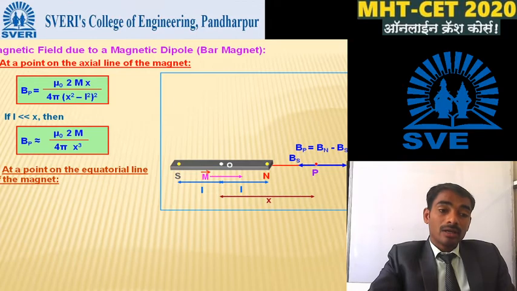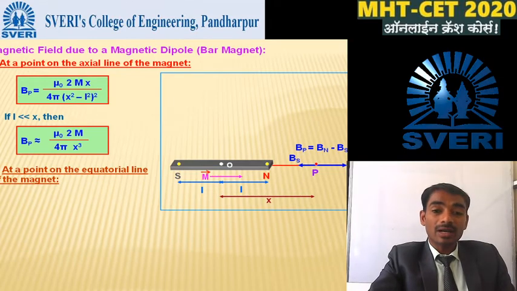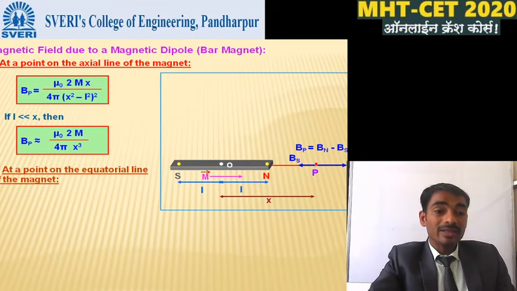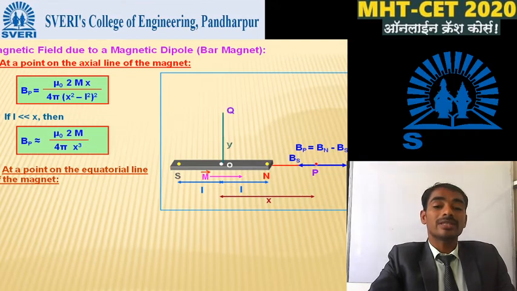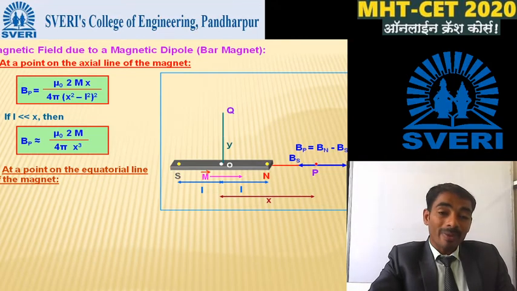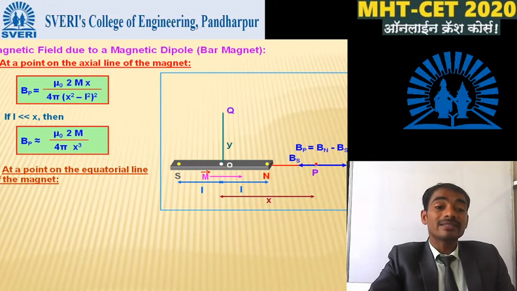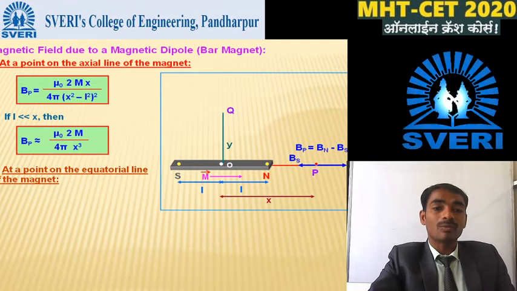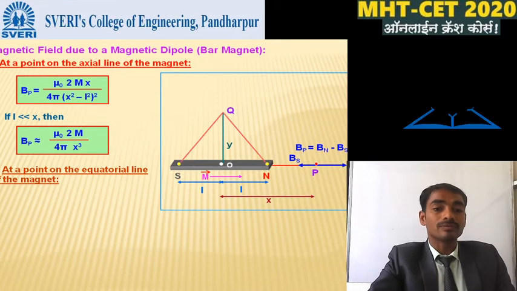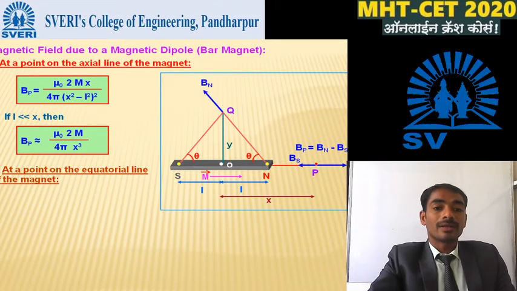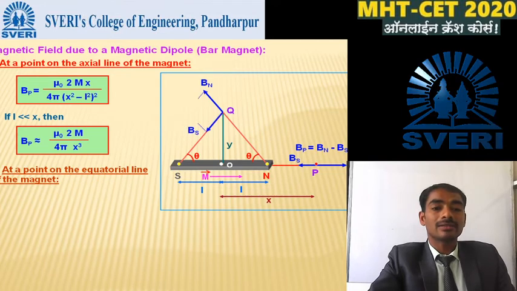Okay, in the second case we take the considering point on the equatorial line, meaning the equatorial line is perpendicular to your axial line. So we can say this is the equatorial line. Here your considering point is at point Q, with two angles theta.